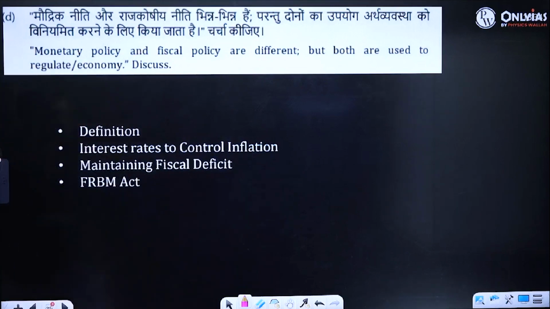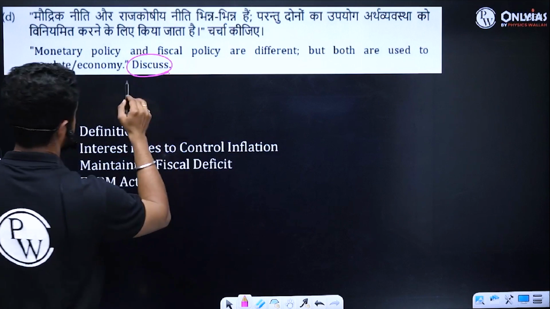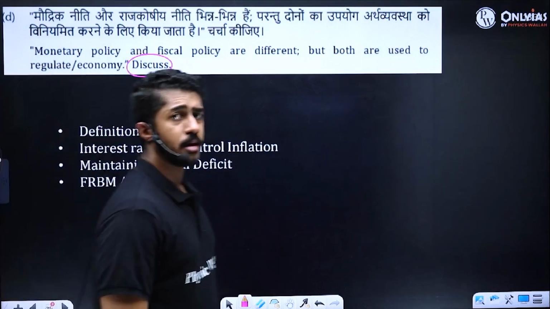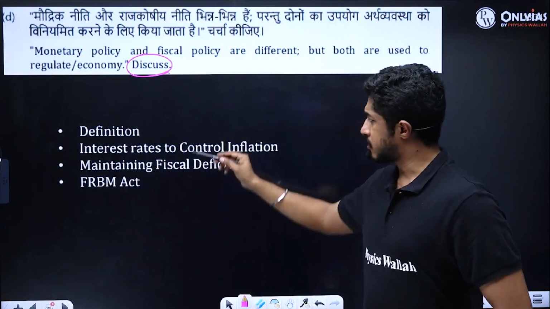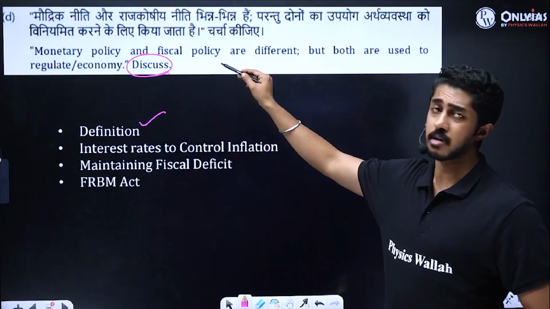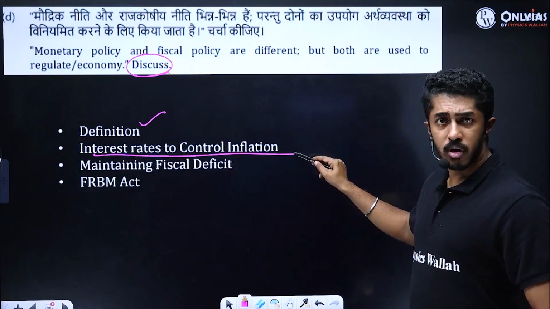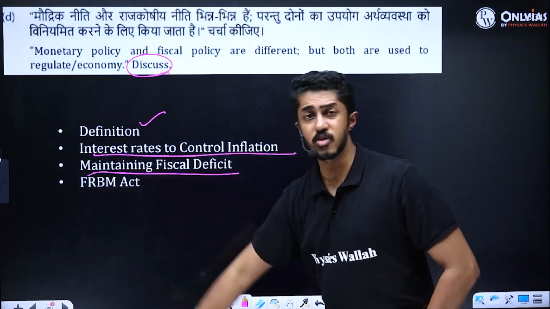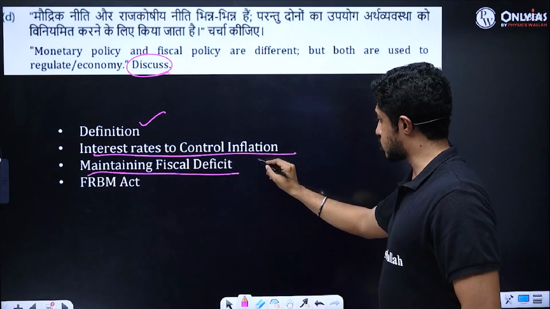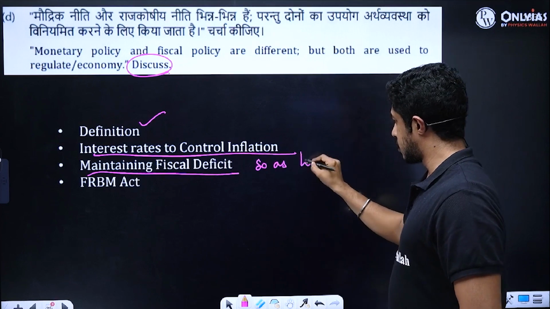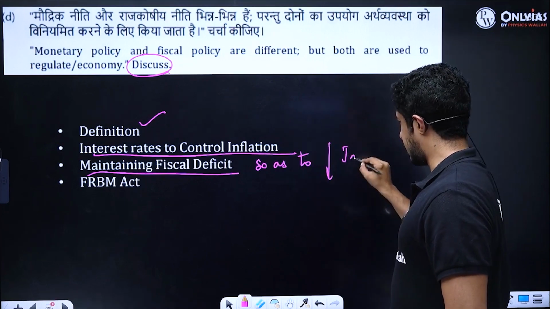Monetary policy and fiscal policy are different, but both are used to regulate the economy. Discuss. 10 marker. Again, very direct question. First of all, start with the definition. What is monetary policy? What is fiscal policy? How are interest rates used to control inflation? What is the importance of maintaining fiscal deficit so as to reduce inflation?